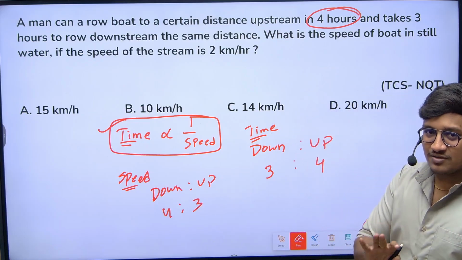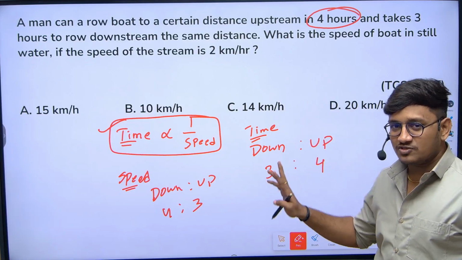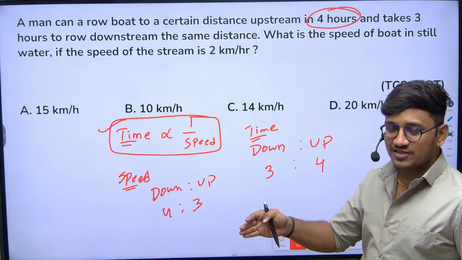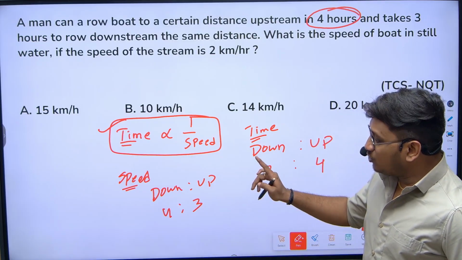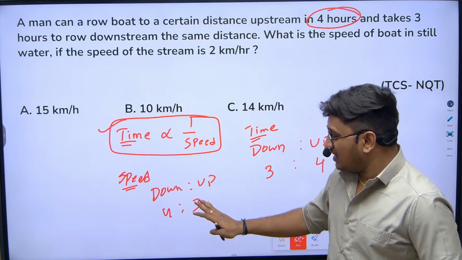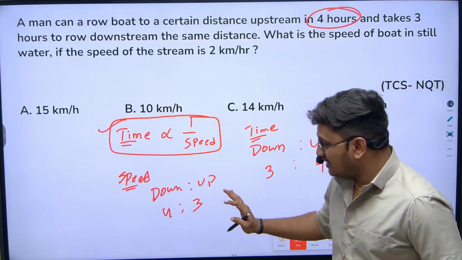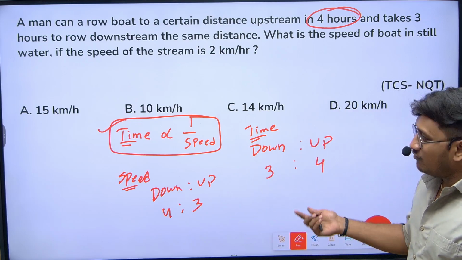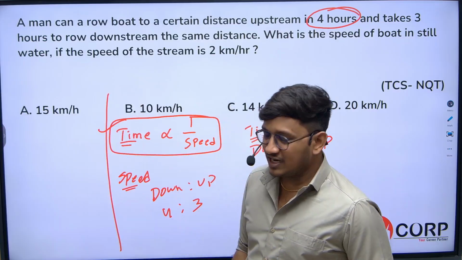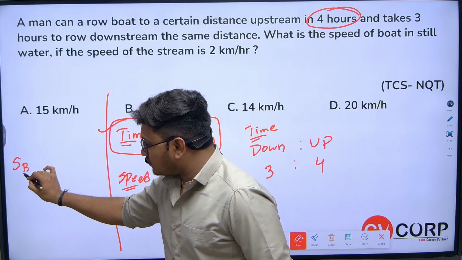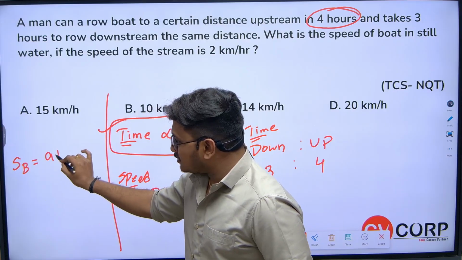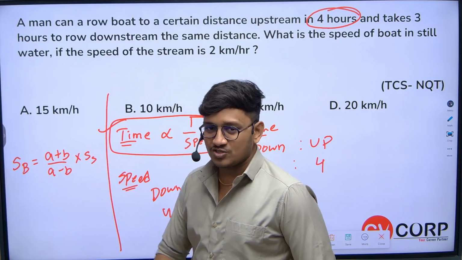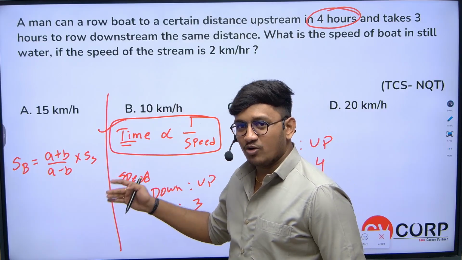After knowing this, very simple. If you know the downstream speed and upstream speed and you want to calculate the speed of the boat, I already said in the last question, half of d plus u, or half of d minus u. But when you know the ratio of downstream and upstream, the majority of people don't know these shortcuts. So when you know the ratio, we have a direct shortcut. To calculate the speed of the boat, (a plus b) by (a minus b) into the speed of the stream. This is a shortcut. If you remember it directly, you will get the answer easily.